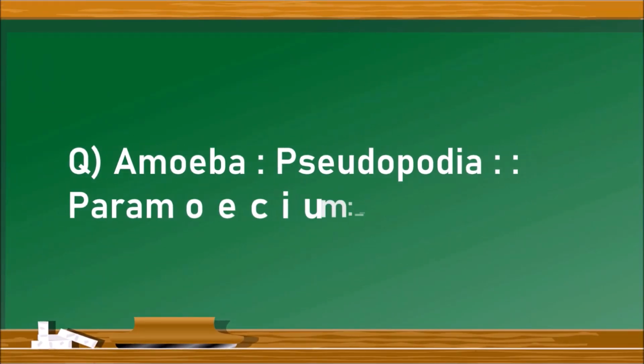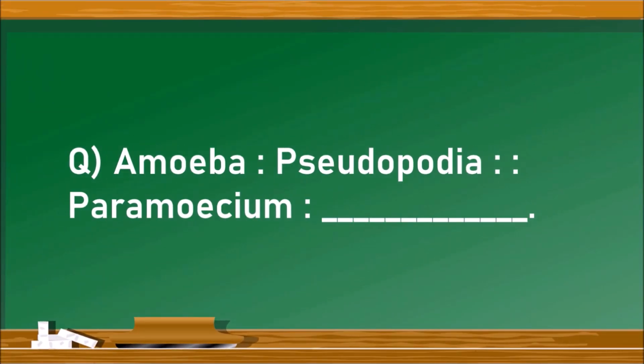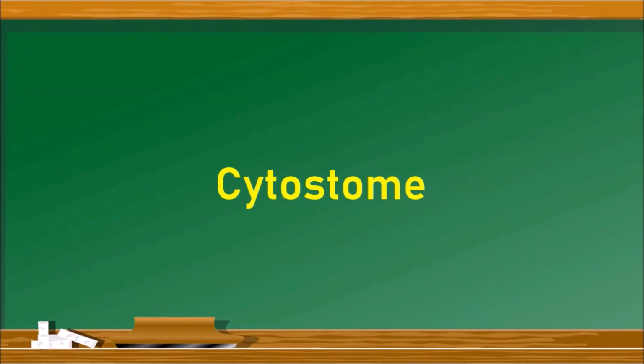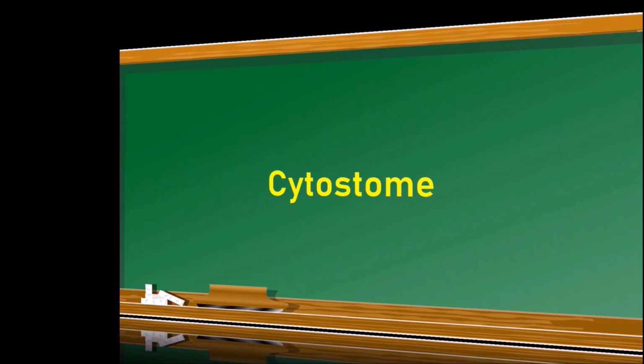Amoeba is to pseudopodia, so as paramecium is to dash. The question explains that amoeba acquires the food with the help of pseudopodia, whereas paramecium takes the help of which part of its cell body? That is cytostome.